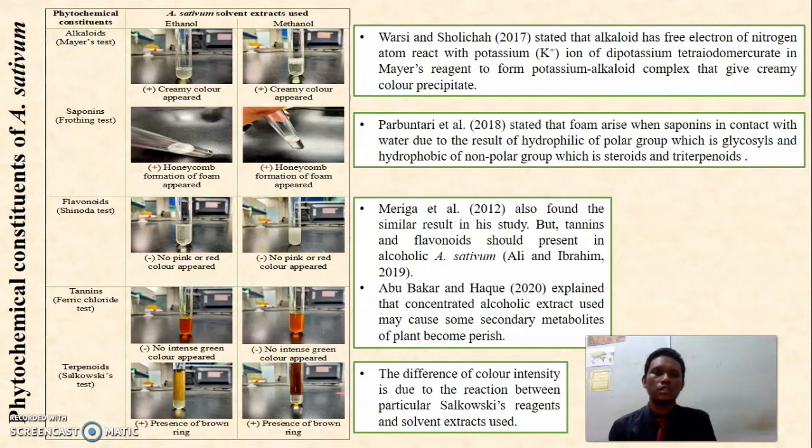While in the Salkowski test, terpenoid is present in both A. sativum extracts, shown by the presence of brown rings. The difference in color intensity is due to the reaction between the Salkowski reagent and the solvent extract used.